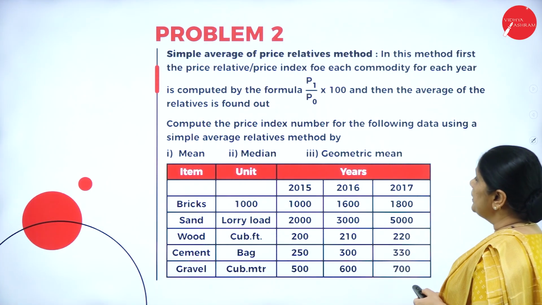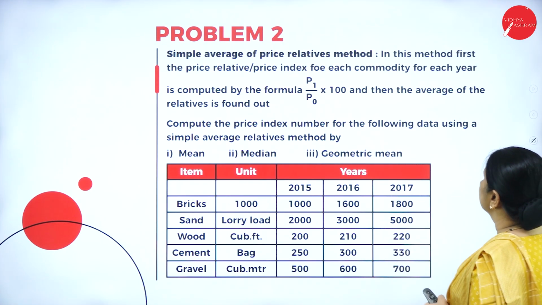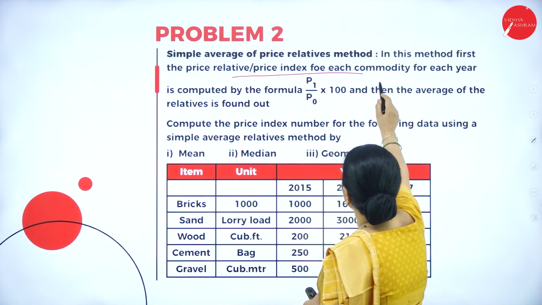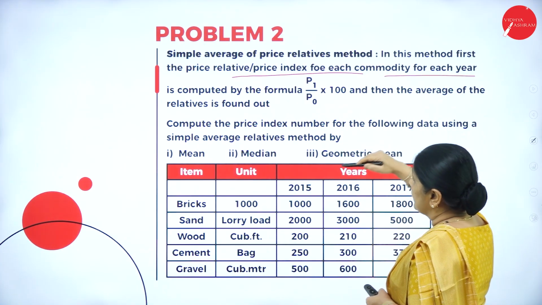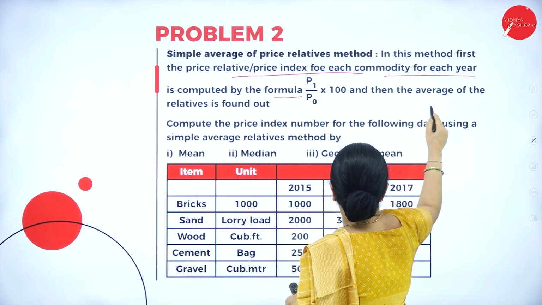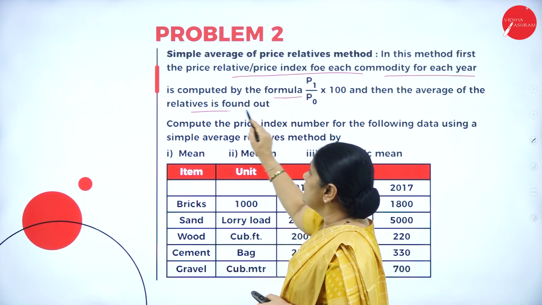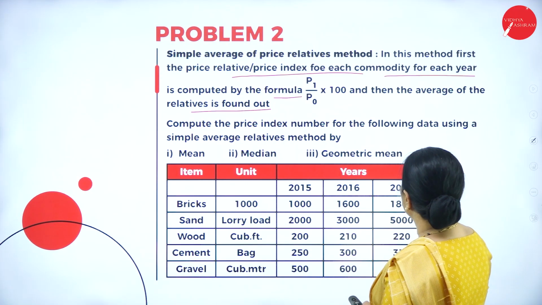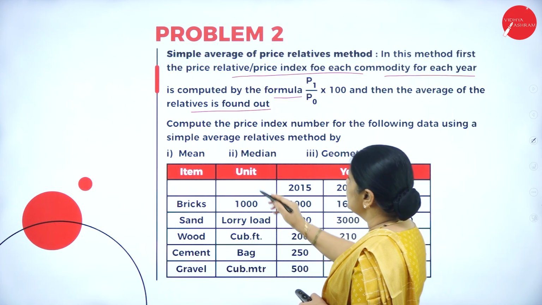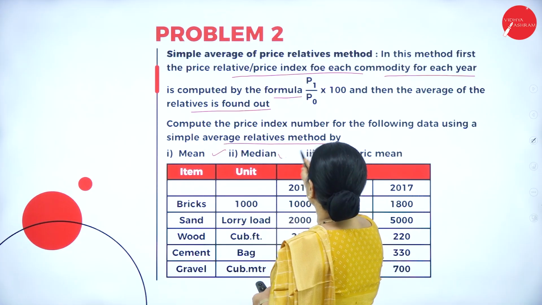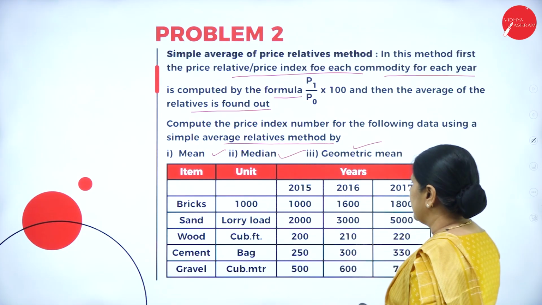Now, the simple average of price relatives method. In this method, first the price relative or the price index for each commodity for each year is computed by the formula P1 by P0 into 100, and then the average of the relatives is found out. Compute the price index number for the following data using the simple average of relatives method by the mean, median and the geometric mean method.